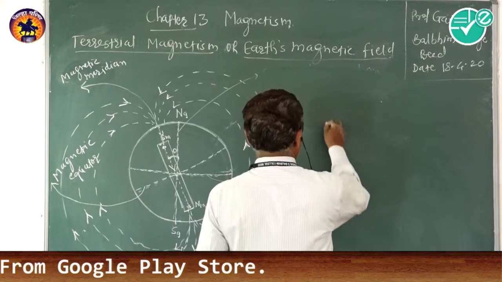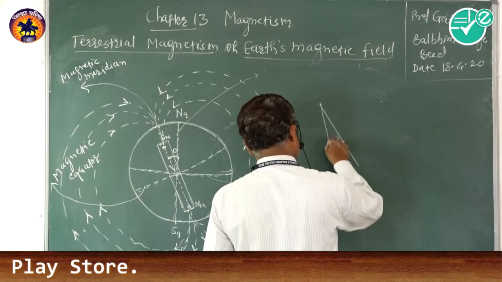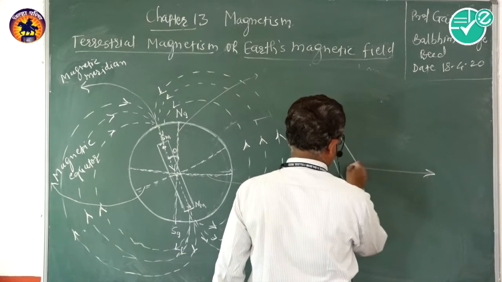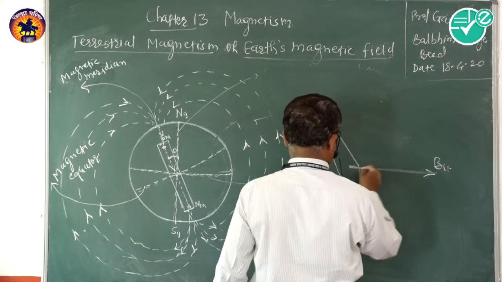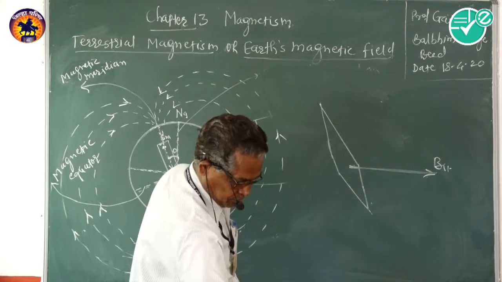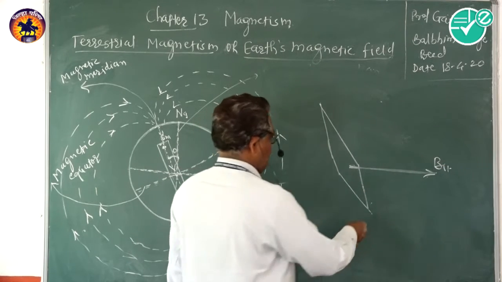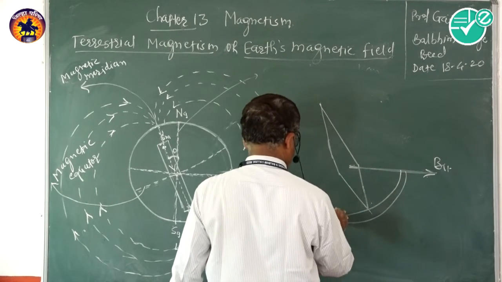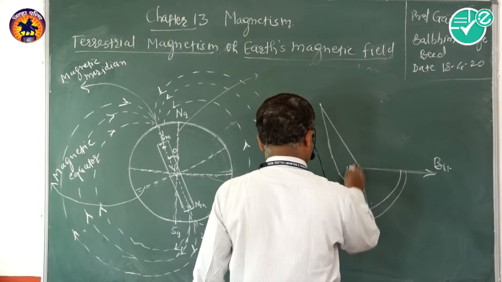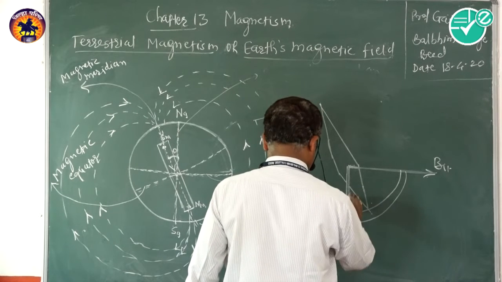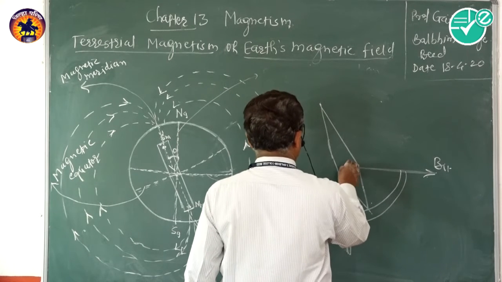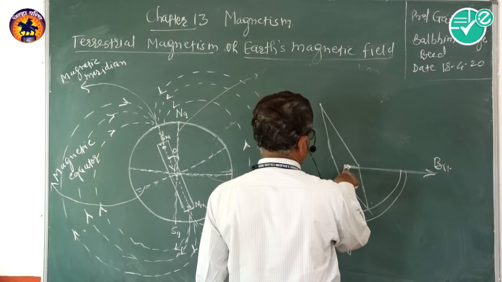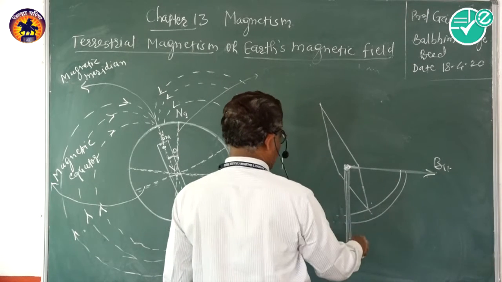Now suppose this is a magnetic needle, this is a horizontal. This magnetic needle is suspended or pivoted about a horizontal axis passing through its center, so that it can rotate in a vertical plane.